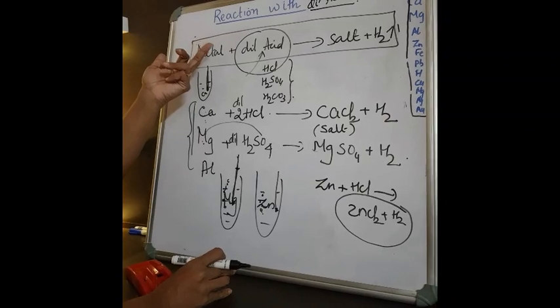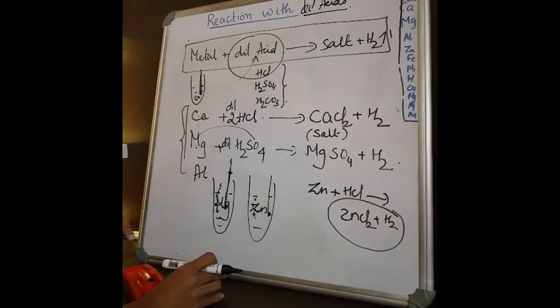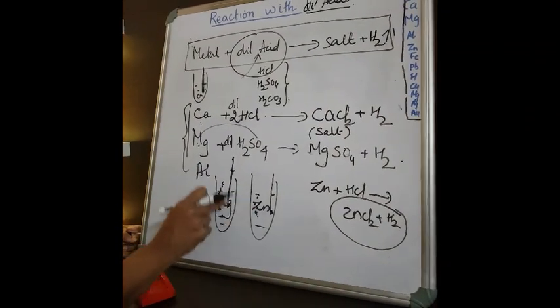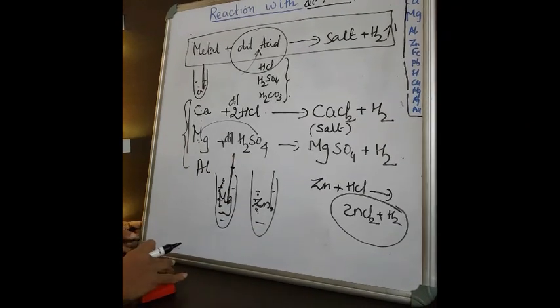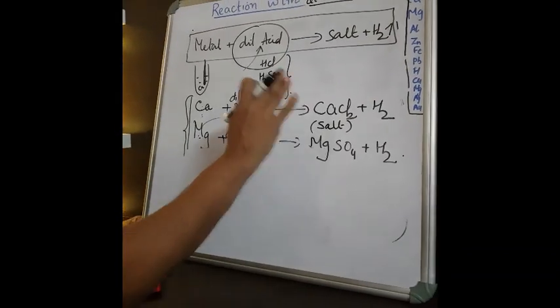But what about the other one, with water? That was with cold water, hot water or steam. So here we can say that magnesium is more reactive than zinc by the temperature reading. Correct? Now in a question it can be asked as, write the order of reactivity.